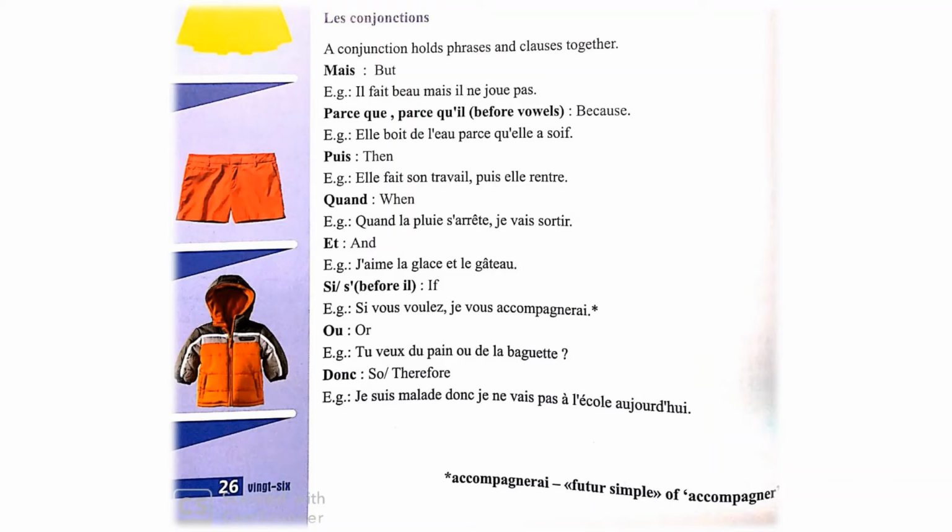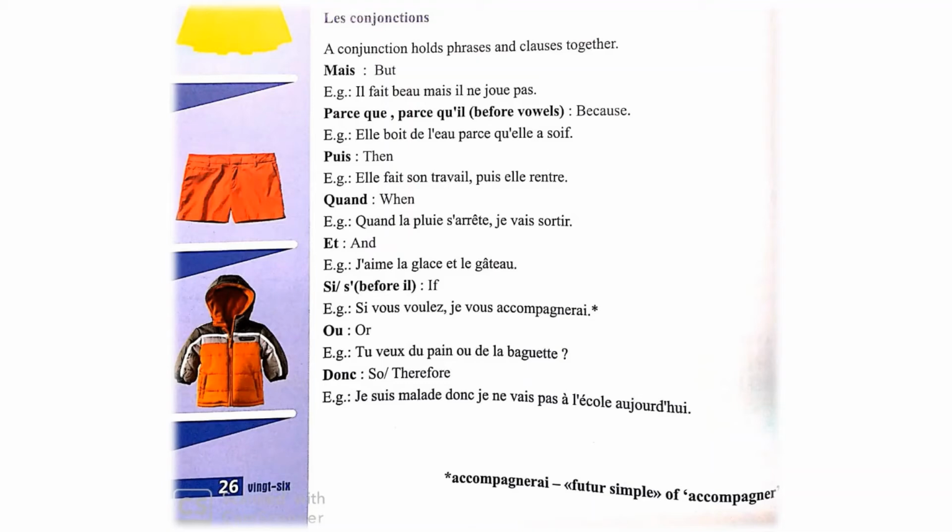Then puis. Puis means then. For example, elle fait son travail puis elle rentre. She does her work, then she returns. Quand means when. For example, quand la pluie s'arrête, je vais sortir. When the rain stops, I will go out. Et means and. For example, j'aime la glace et le gâteau. I like ice cream and the cake.